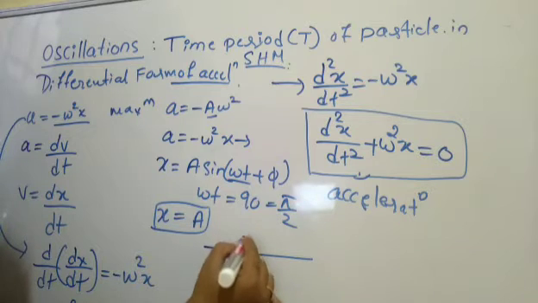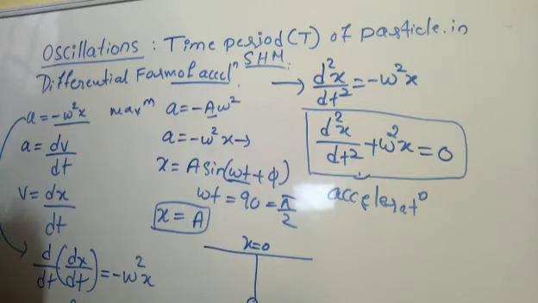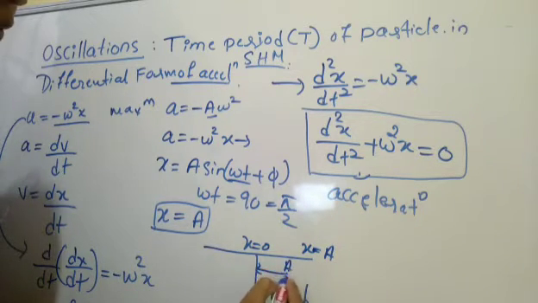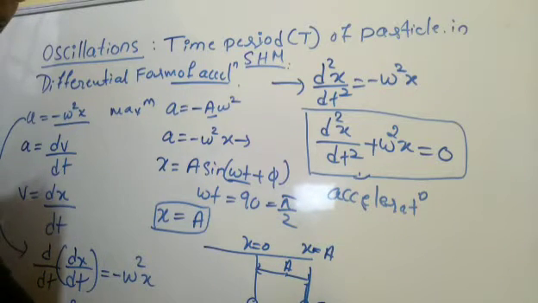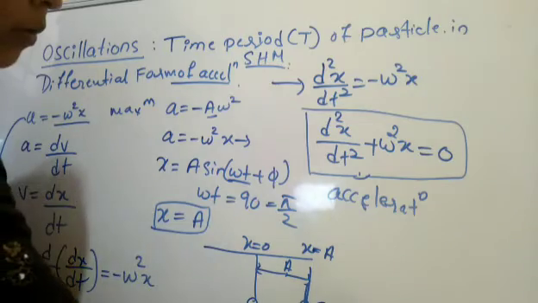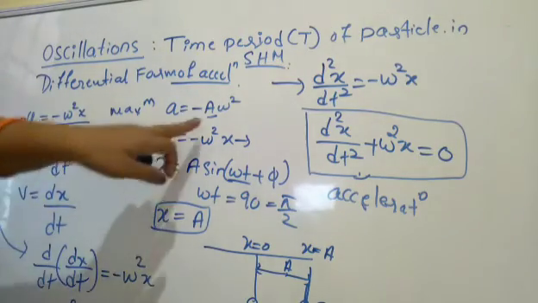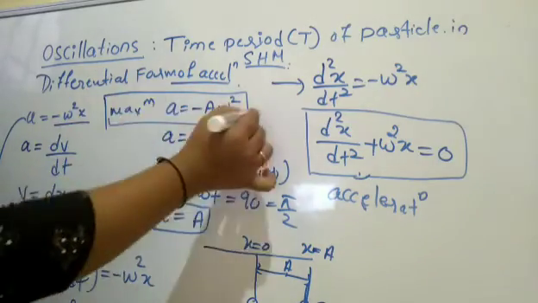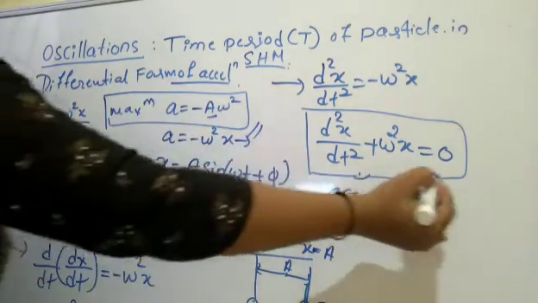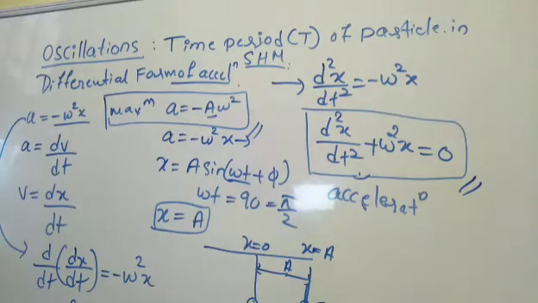As you look at the diagram, you can understand here. See, I said x is equal to 0 here. When it is moving towards the extreme position, x changes to a. That is nothing but the maximum amplitude from the mean position to the extreme position. For this position, acceleration becomes minus a omega square. That is the maximum acceleration, and its differential form is this, right? Fine. Discussing all these things, very important point, we will go ahead with that.